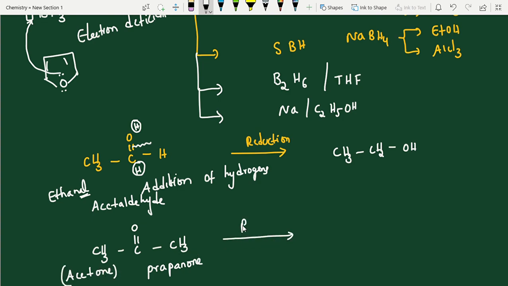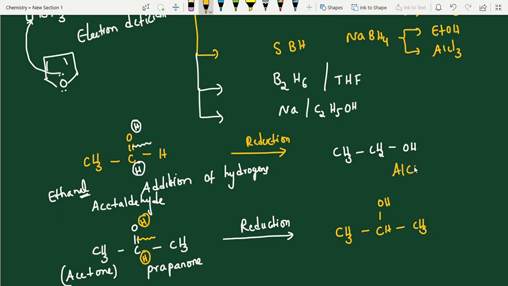So now this one, reduction. Can you guess? Try this one. I'm using another color so you can easily find it. See, the double bond is there, breaking here, adding 1 hydrogen here and 1 hydrogen here. That's all. This is your answer: CH3, CHOH, CH3. This is an alcohol.